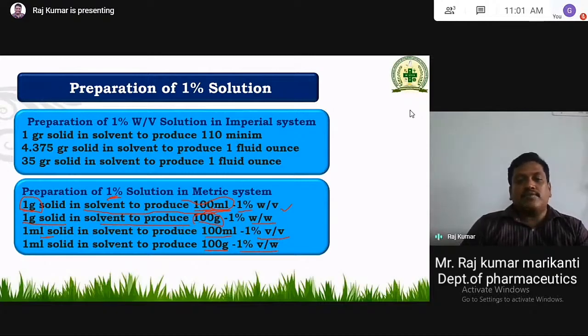So the first three are very important. Where are we using weight by volume? For the preparation of solutions and different liquid dosage forms, we should use weight by volume. Weight by weight, we should use in the preparation of powders and tablets. Even for tablets, we have to mix different types of powders and finally develop a tablet, which is very, very important. Volume by volume is nothing but liquid in liquids. We have to prepare a number of liquid dosage forms, and in that you have to use these calculations, which is very, very important.